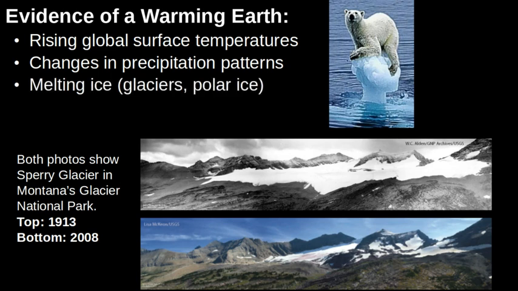Thirdly, and maybe most importantly, is melting ice. Huge glaciers and our polar ice caps, every single year they're getting smaller and smaller and smaller because as the Earth warms up, that ice is eventually going to melt. And that melting of all of that ice is resulting in rising sea levels. People or places or cities that are along the coastlines, they really got to be concerned about this.